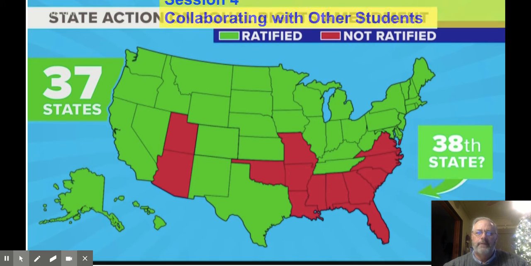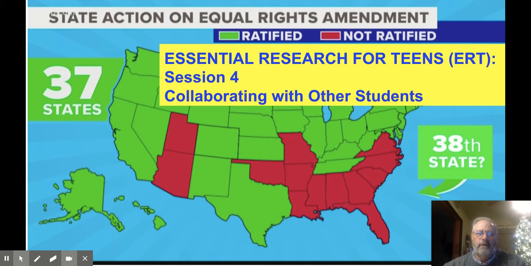Today we are starting with our session 4 on Essential Research for Teens, ERT. Today we have two simple things. We are going to use Congregate to collaborate with other students, and we're going to have our 4 points assignment based on collaborating with other students, doing a Google Doc that I'll show you in just a moment. And then we're going to give you time to finish sessions 1, 2, and 3 that we've been working on since last Thursday with the research for our science topic. And that'll take us about halfway through the research that we have to do.